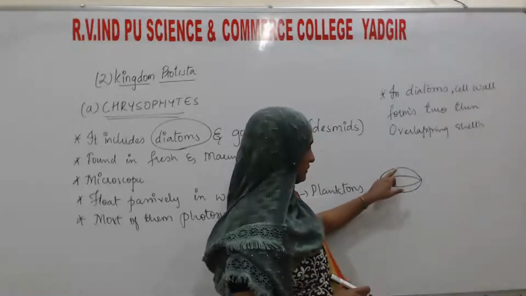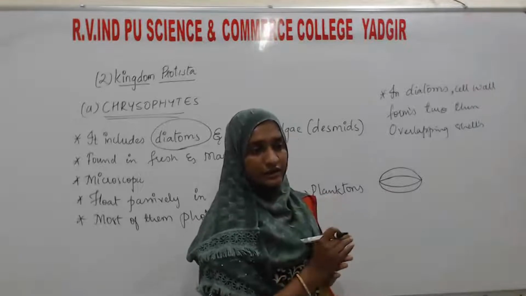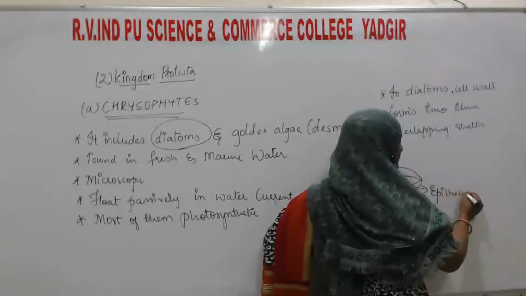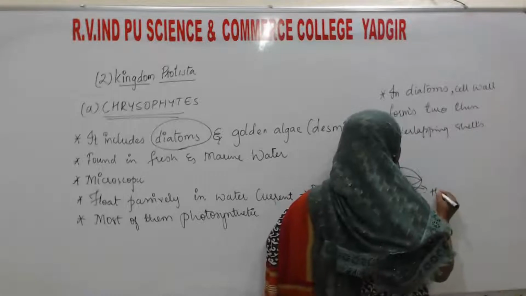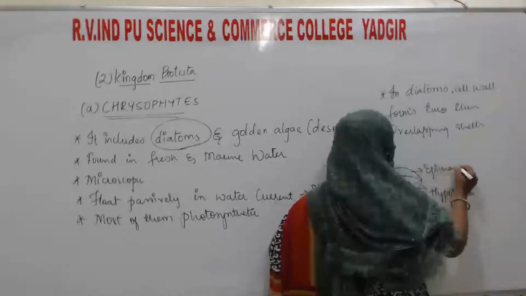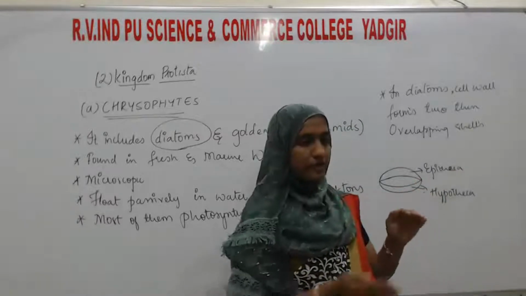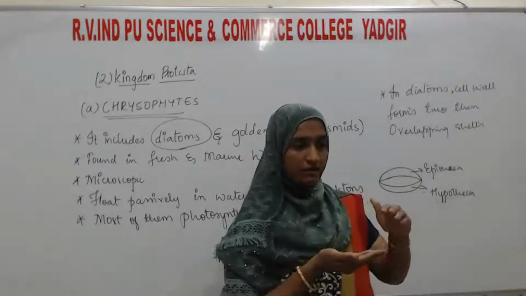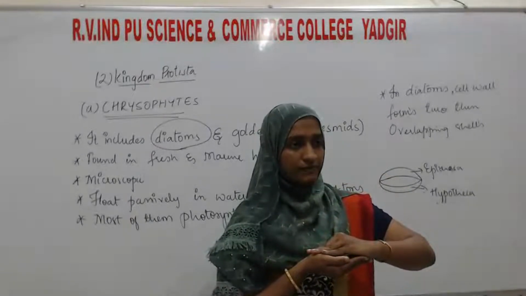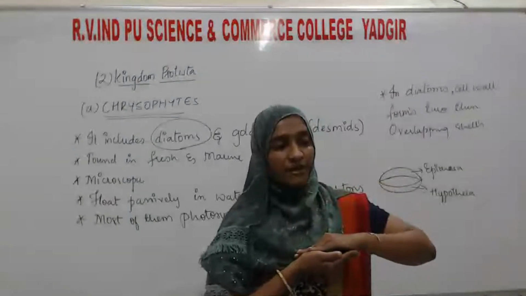This is one cell wall and this is the other cell wall. One shell is the epitheca and the other is the hypotheca. The epitheca overlaps over the hypotheca. They overlap one over the other.